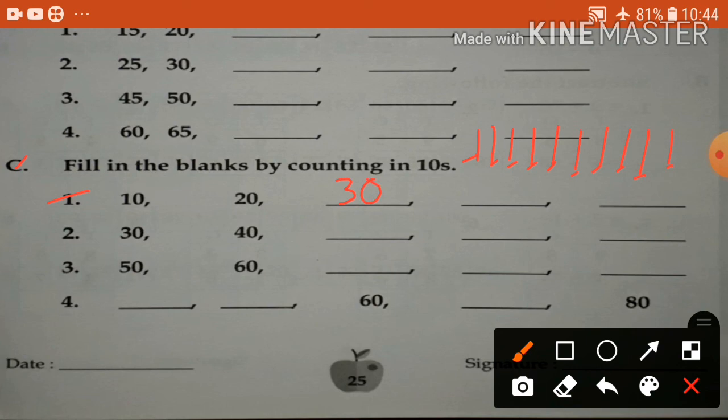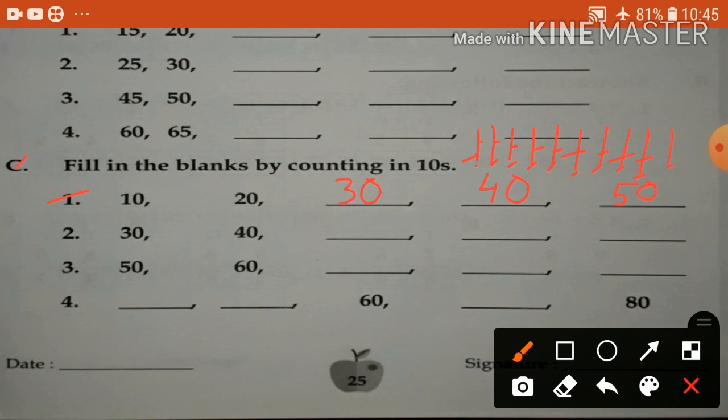After 30, 10 step you go, so 40. 31, 32, 33, 34, 35, 36, 37, 38, 39, 40. See 40. So 10, 20, 30, 40, 50.